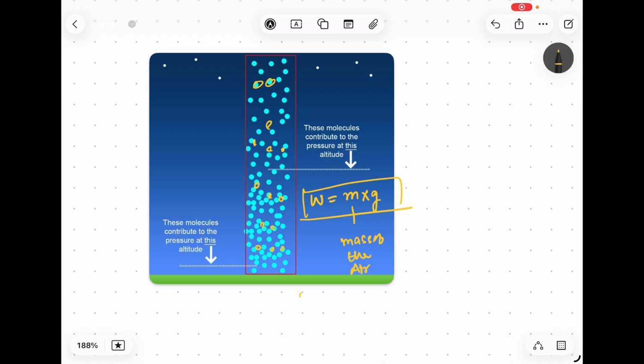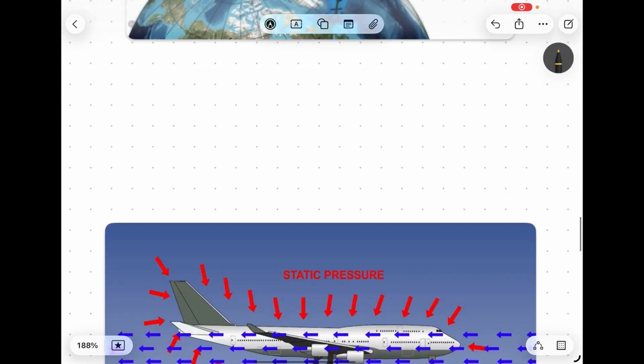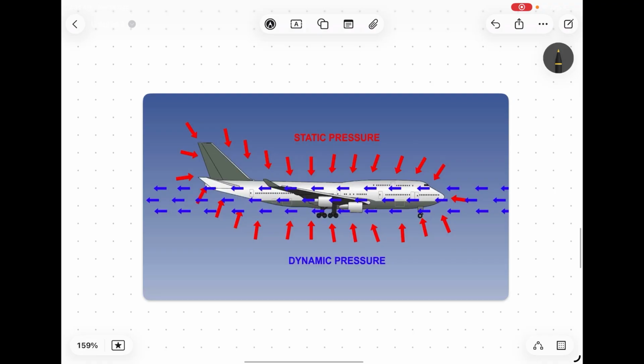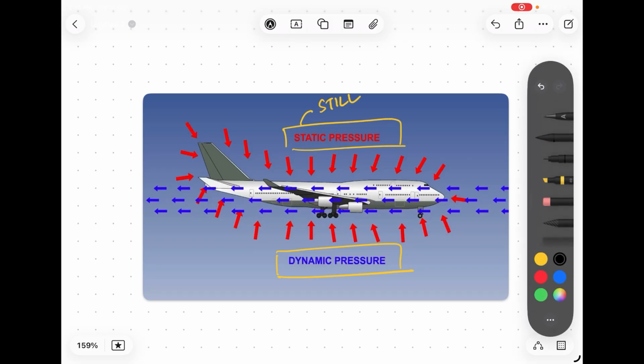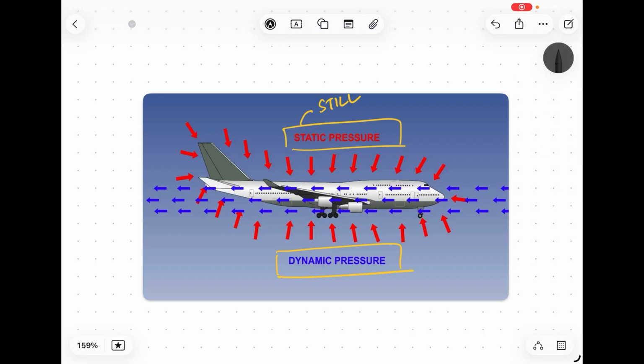Now there are two types of atmospheric pressure, which are very easy to understand. There is static pressure, and then there is dynamic pressure. What is the difference? Static means still. When an aircraft is still, not moving, it experiences static pressure from all directions.